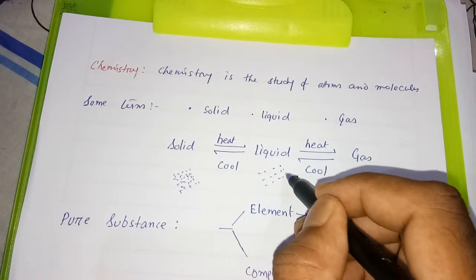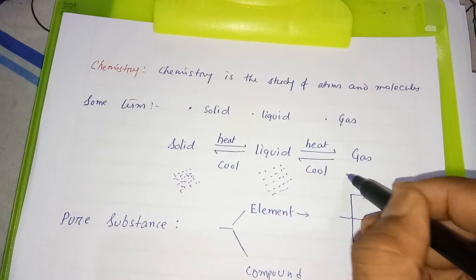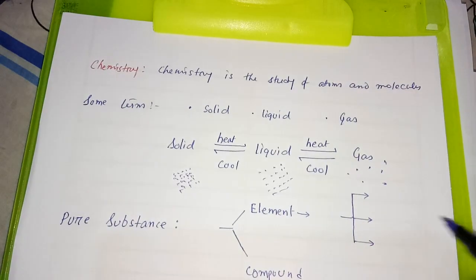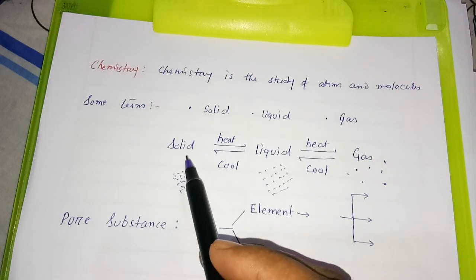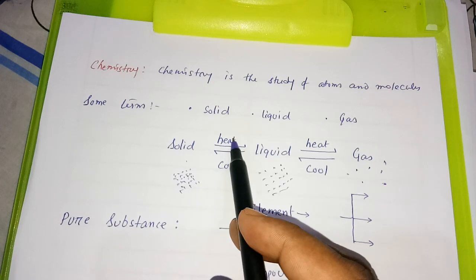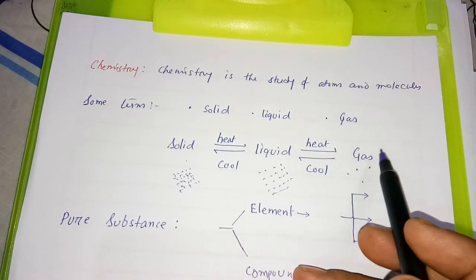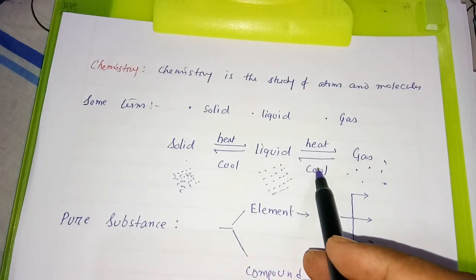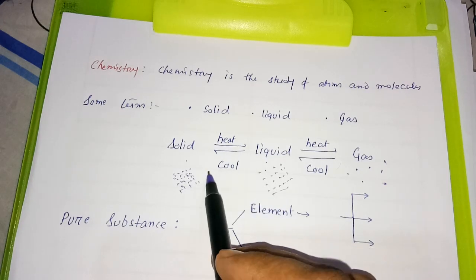The space is in between solid state and gaseous state. Gaseous particles are like that, lots of gaps in the gaseous particles. So solid, for example, if I take ice, on heating it becomes liquid water, and liquid on heating becomes gas. Opposite side, gas on cooling gives you the liquid, liquid on cooling gives you the solid.